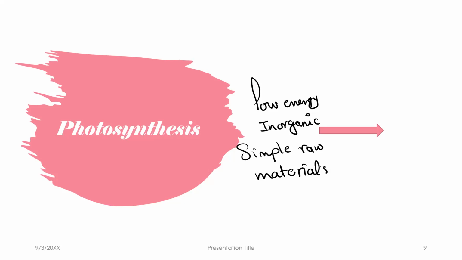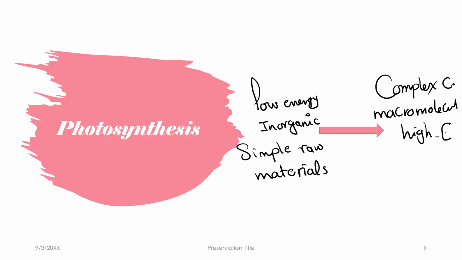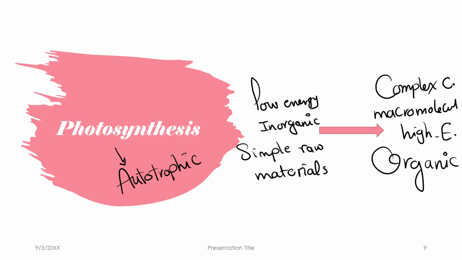Into complex compounds, macromolecules, high energy type of food, and it is organic. This is the result that comes out from photosynthesis, which represents autotrophic nutrition.